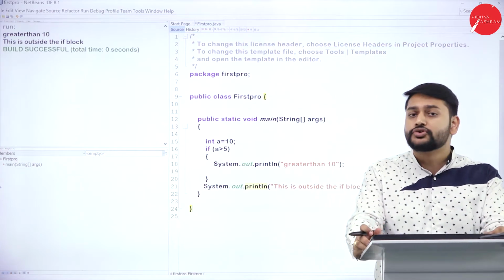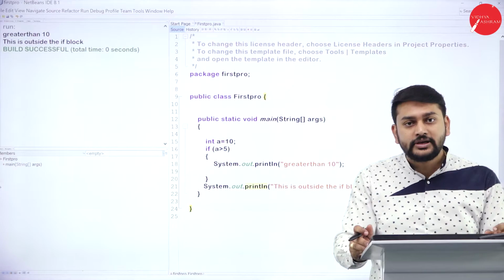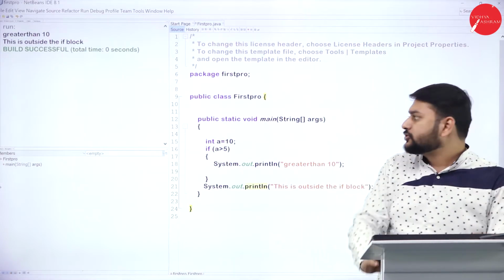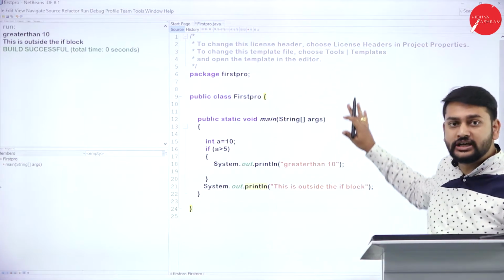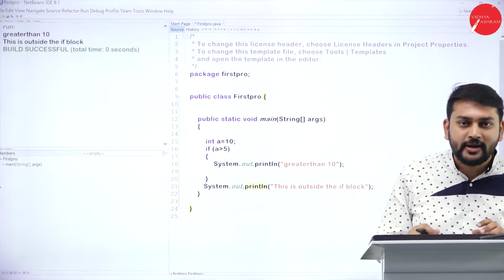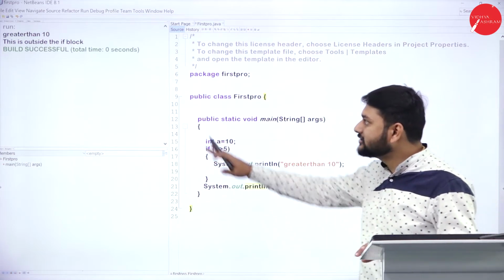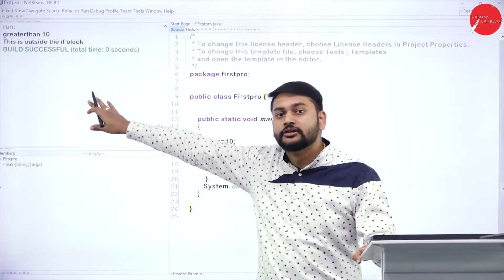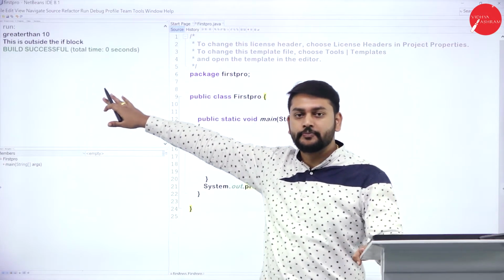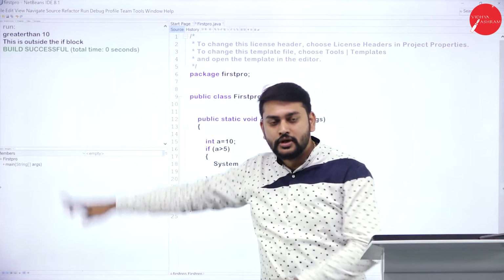So I will introduce you all to the NetBeans IDE. Probably this is the first time for most of you, and you need to observe this part of the screen is mainly dedicated to me, and whatever I type, my program will be displayed here, and this is the part where you need to observe the output. If I run this program, you will be able to see the output here. So that's why I have organized my window like this.